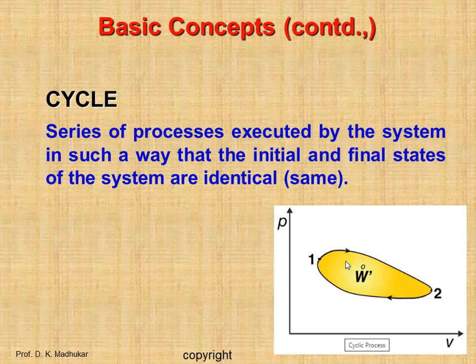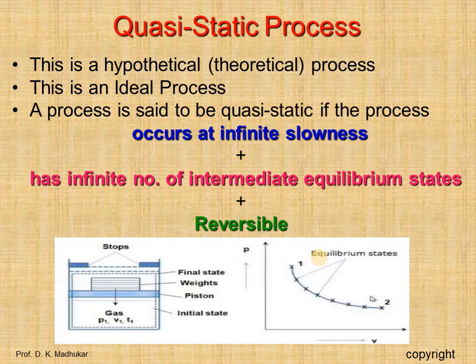Okay, so we can see here the path coming from 1 to 2, then again from 2 to 1, and this is the final condition. Okay, so this is known as a cycle. So now we will discuss the quasi-static process.